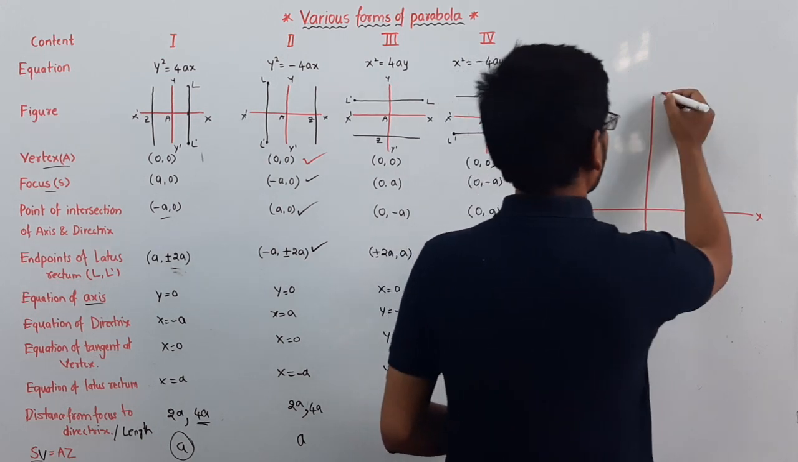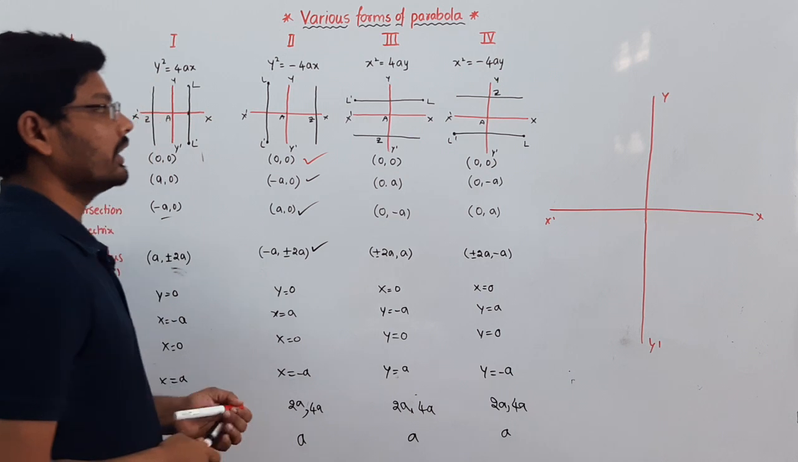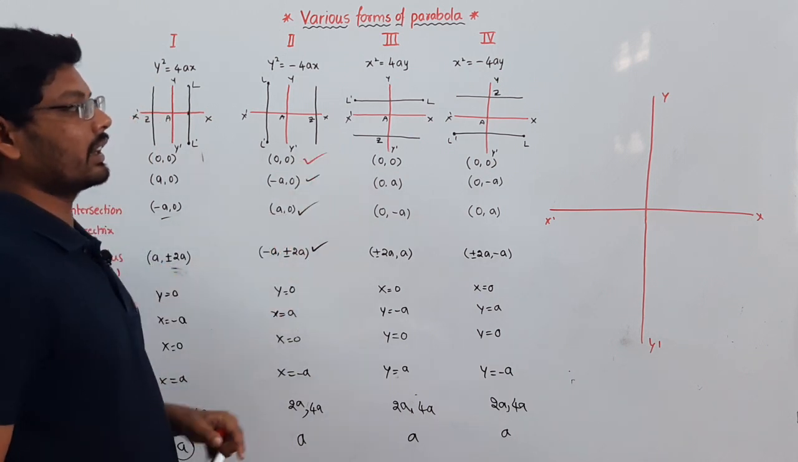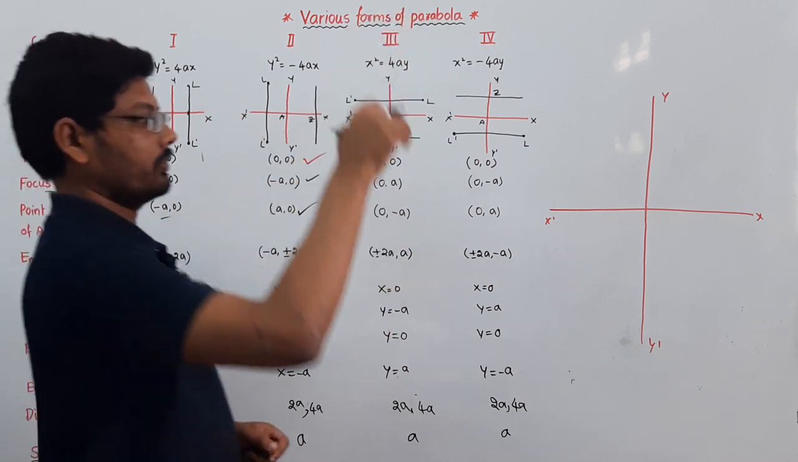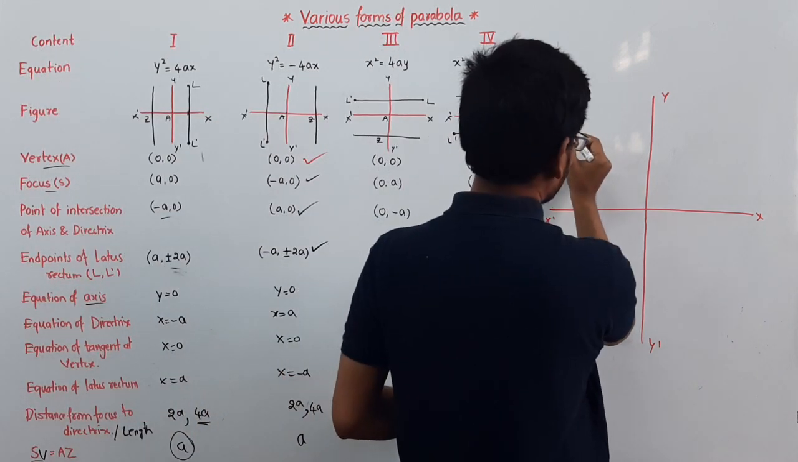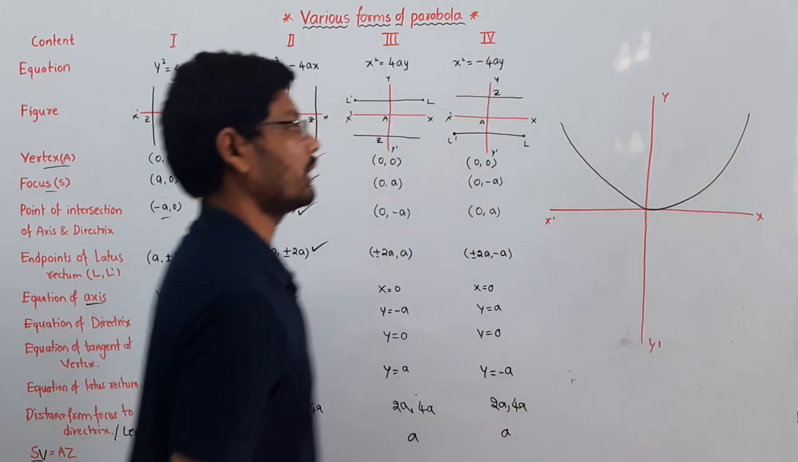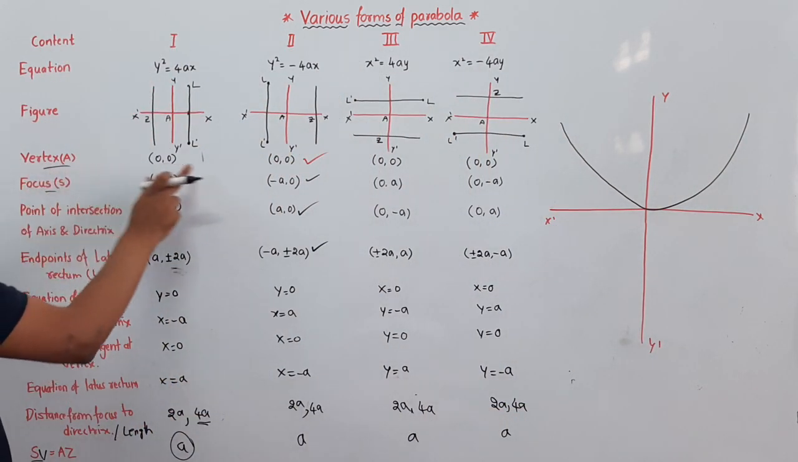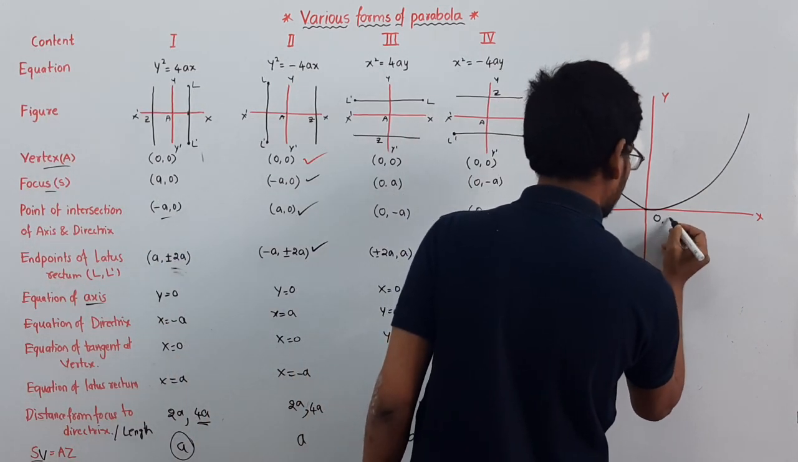X dash, y dash, and here I am taking a parabola in U shape, like this. So first point, what is the vertex here? This is the vertex, 0 comma 0.